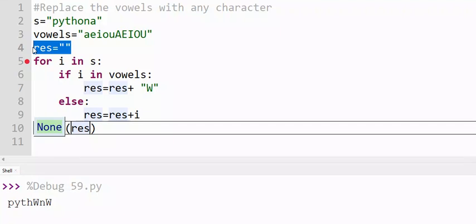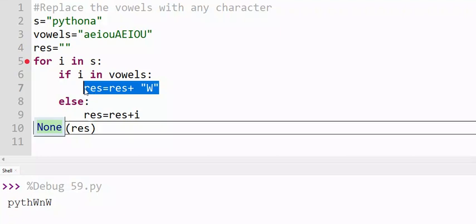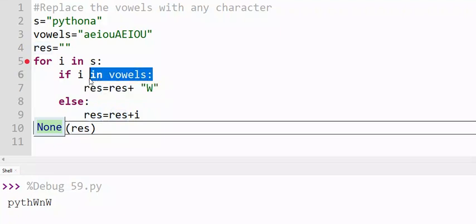Res is a variable. And here what I have done, in that variable res equal to res plus W, when it is matched with I value in vowel. Okay, so I will get it like that.